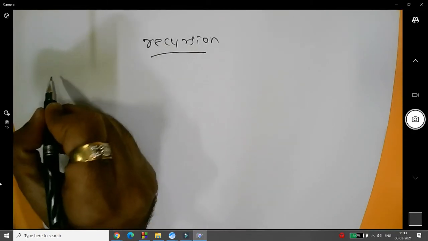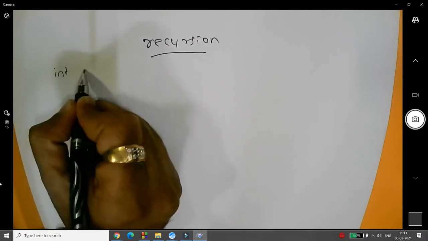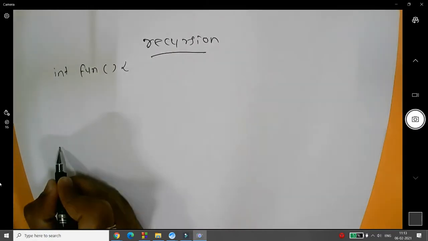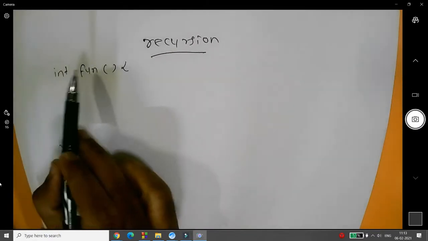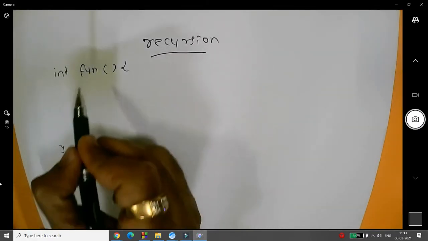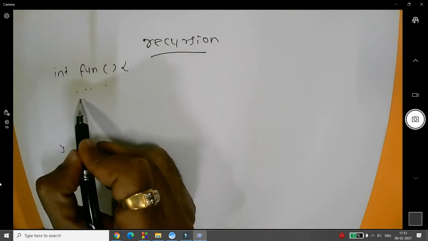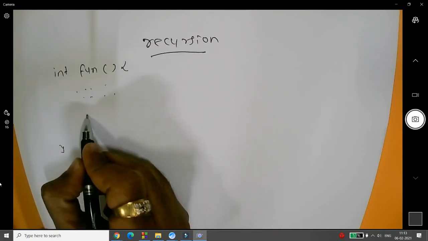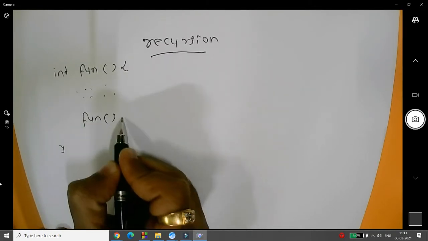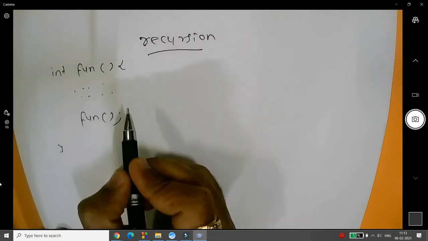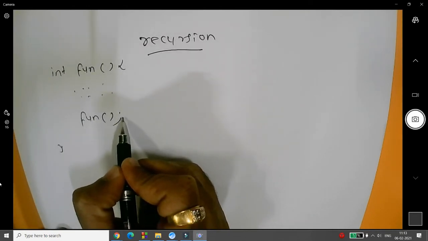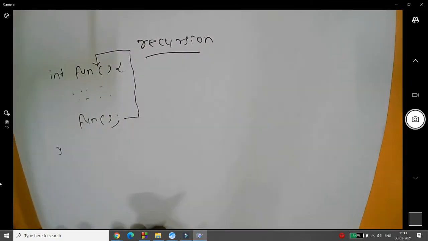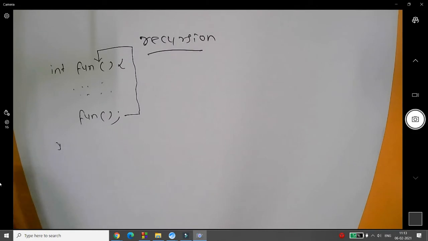For example, let me give you a wonderful example. I have one function that is an integer function. Now, this function is definitely returning something. There are some statements over here, and I'm calling the same function again. So what happened in this particular case? This function will call the function again. This concept is known as recursion.